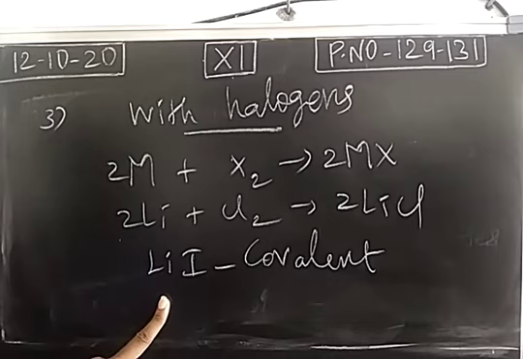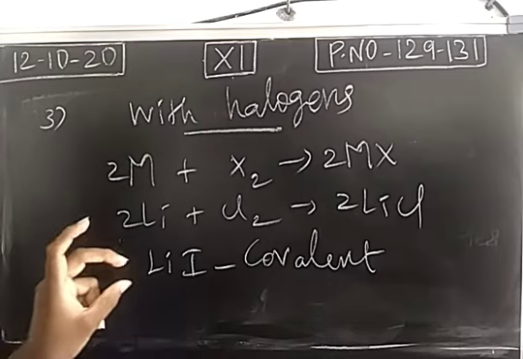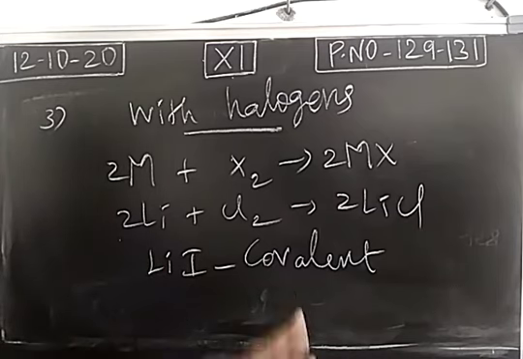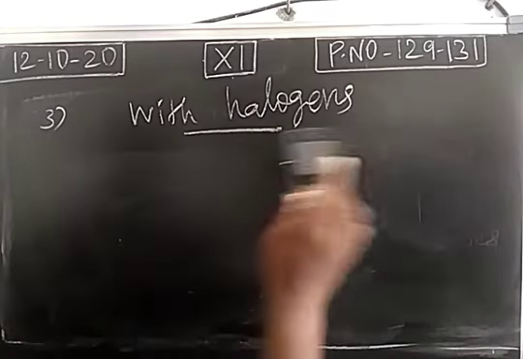This is mainly due to polarization. Lithium is a smaller atom. Iodine has a larger size. So polarization will be predominant, so that covalent character will be introduced. Lithium iodide is covalent in nature. Other halides are ionic in nature.